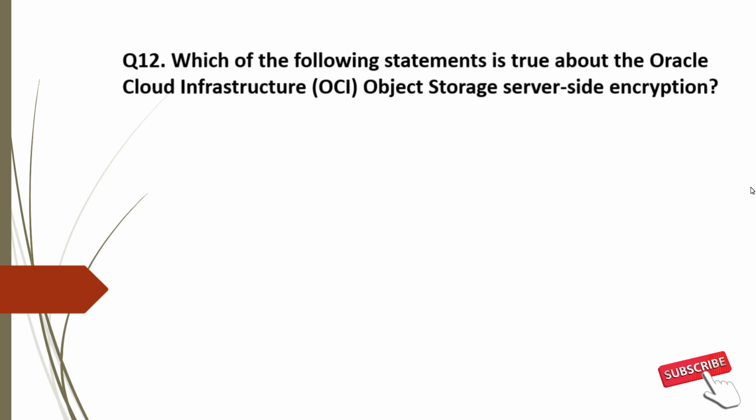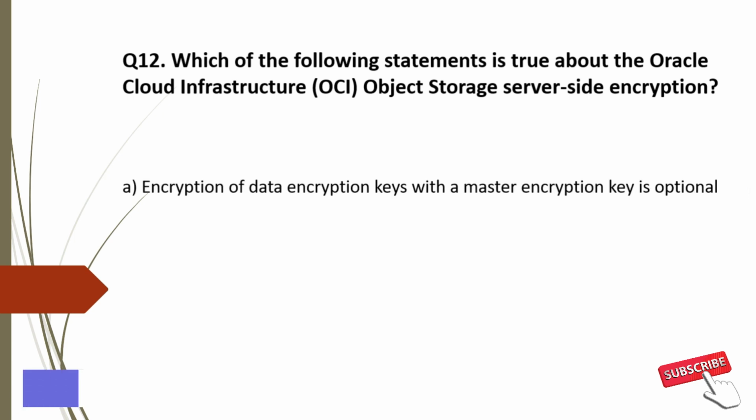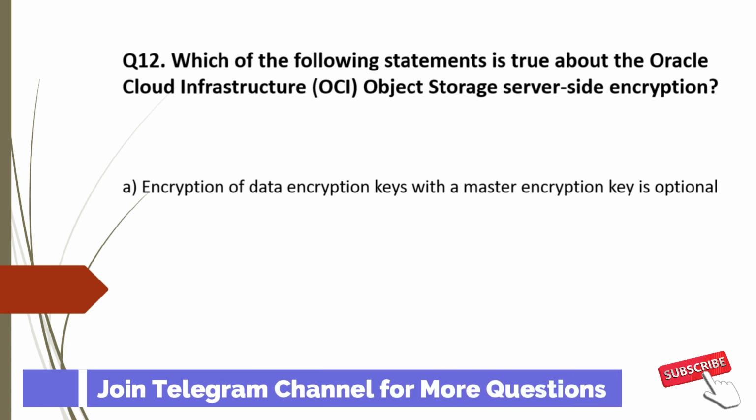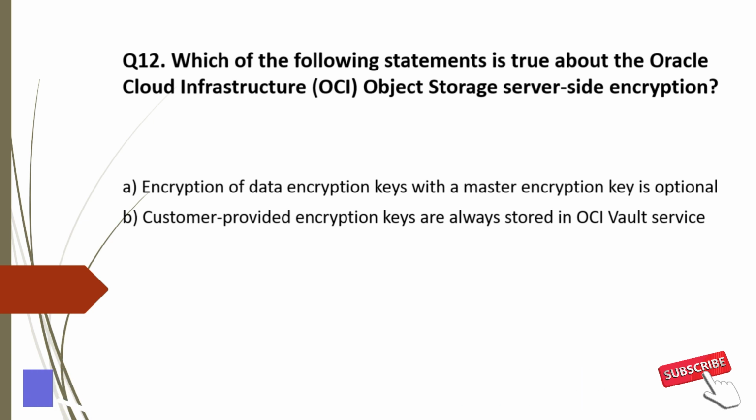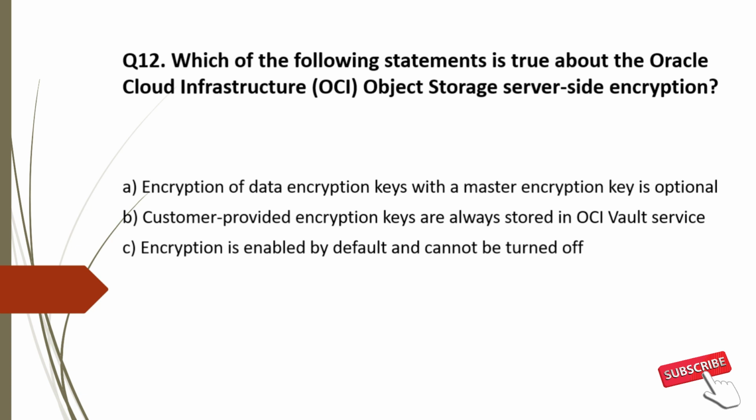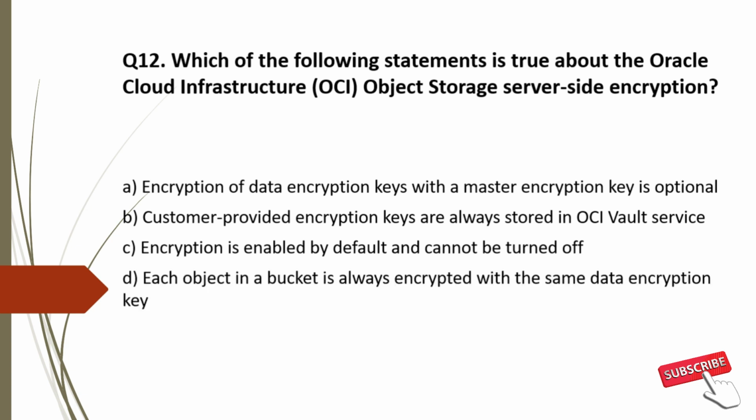Question 12. Which of the following statements is true about the Oracle Cloud Infrastructure Object Storage Server-Side Encryption? And the options are A. Encryption of data encryption keys with a master encryption key is optional. B. Customer provided encryption keys are always stored in OCI Vault service. C. Encryption is enabled by default and cannot be turned off. And D. Each object in a bucket is always encrypted with the same data encryption key.